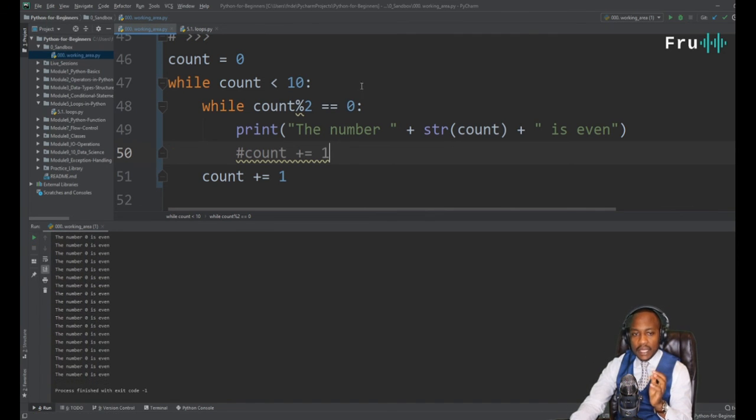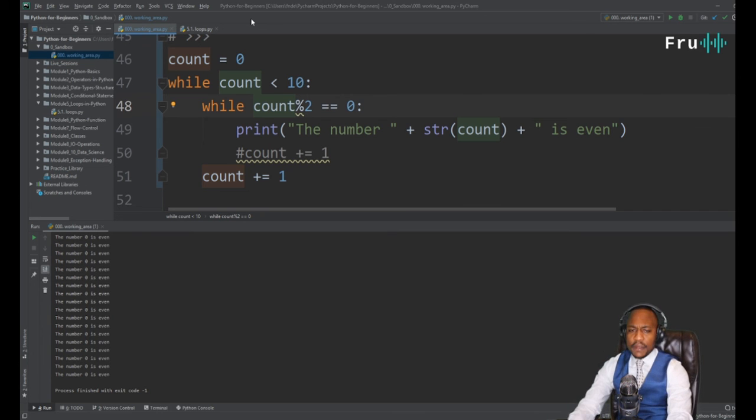The reason this is essential is if I don't increment by 1, then count will always just remain whatever the first number was, which is 0, and it's always just going to print out 0. There's nothing to break that out. But once I increment to 1, it checks that 1 mod 2 equals 0. Nope. Then it breaks out of that. So very powerful.